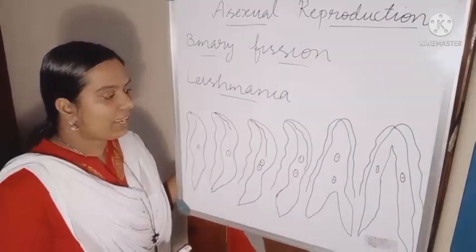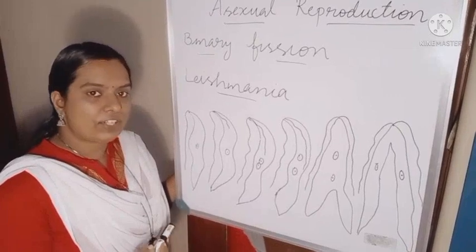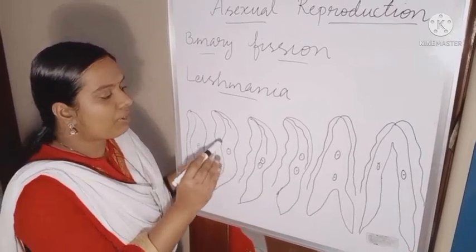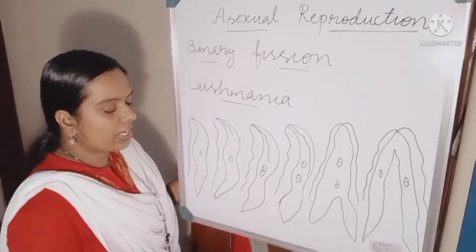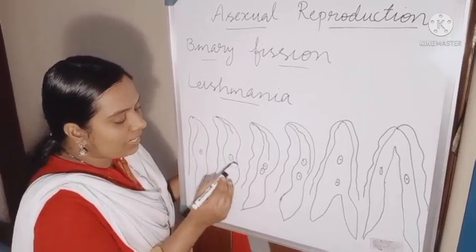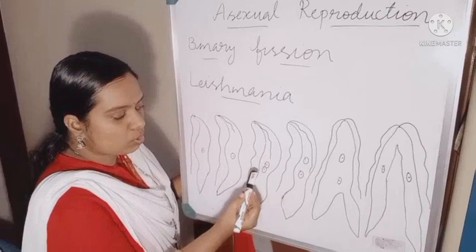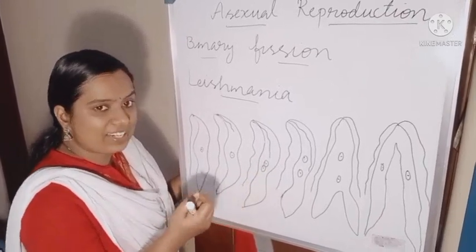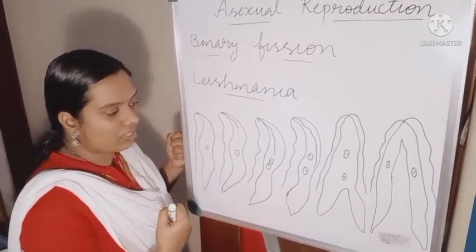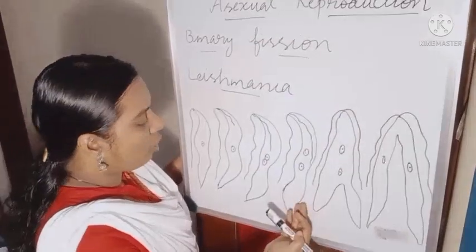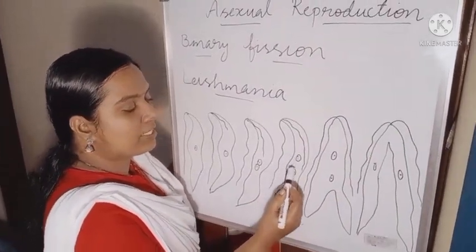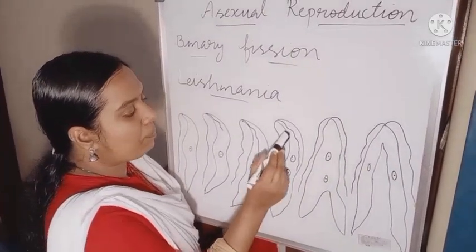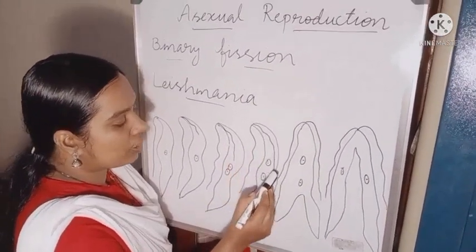So we can say the first step of cell division is formation of another whip-like structure. Then in the second step, the nucleus is going to divide. Two nuclei are formed, but they are not detached. In the fourth diagram, you can see the nuclei are split into two, and the whip-like structure is extended.